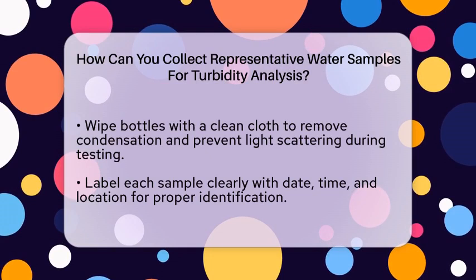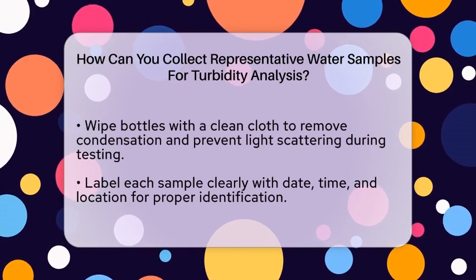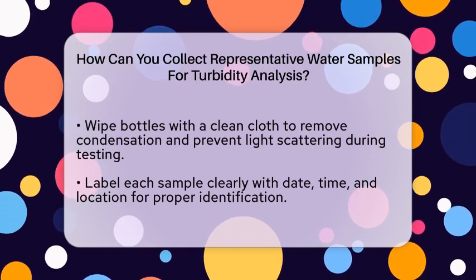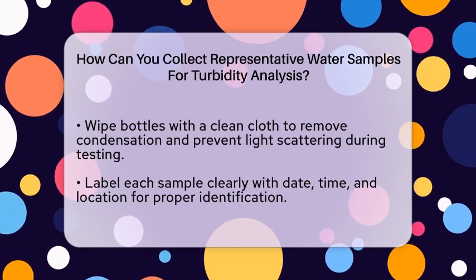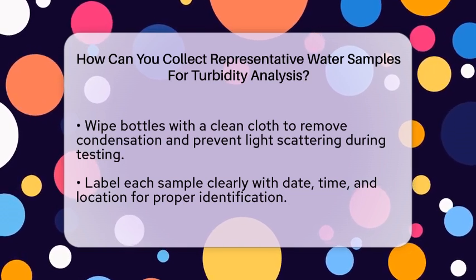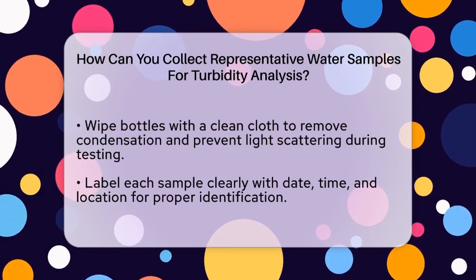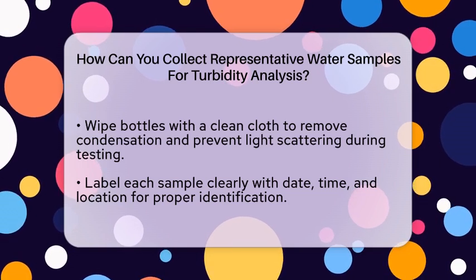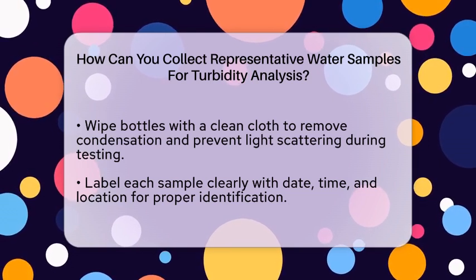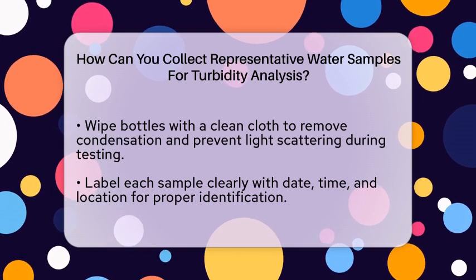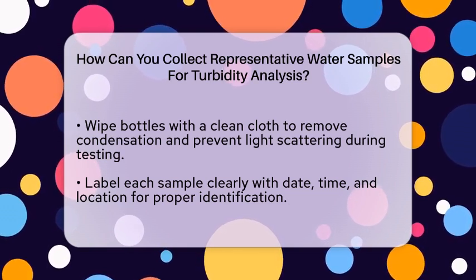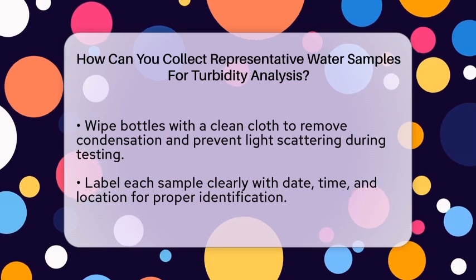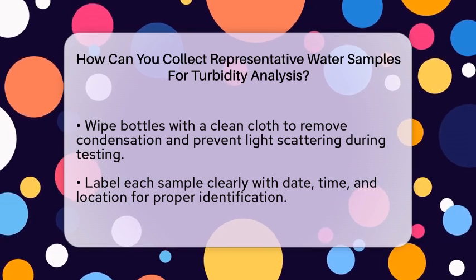For samples with very high turbidity, above 40 nephelometric turbidity units, you might need to dilute the sample with clear water. Measure the turbidity of the diluted sample, then multiply the result by the dilution factor to find the original turbidity. Be careful to avoid condensation on the bottles, as water droplets inside or outside can scatter light and cause inaccurate readings. Wipe the containers with a clean cloth before testing.